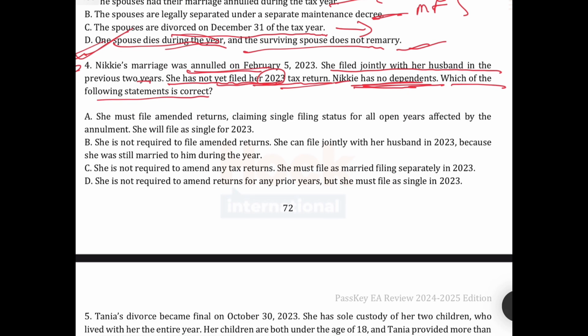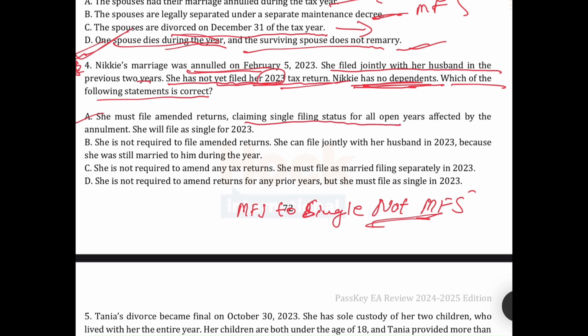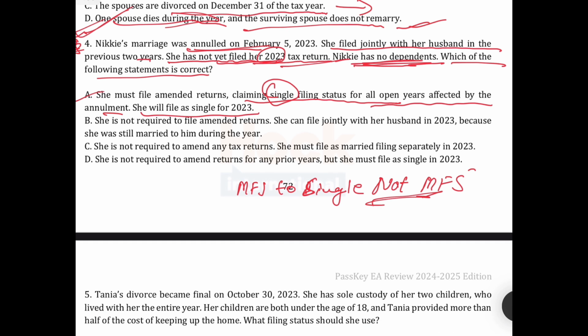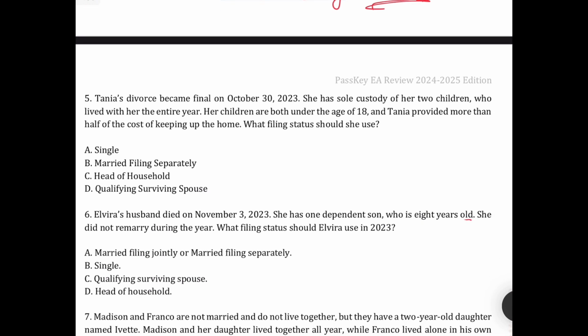So in the case of annulment, if they filed MFJ, they have to file single, not MFS. So it's a very important point. You will definitely get one question in your exam. So the right answer is she must file amended returns claiming the single filing status for all years affected by the annulment. She will file single in 2023. The correct answer is A.